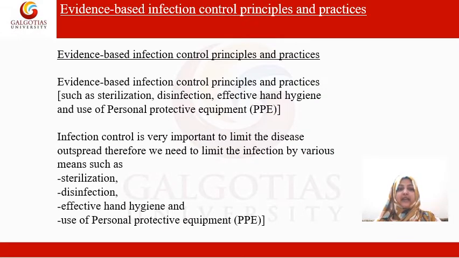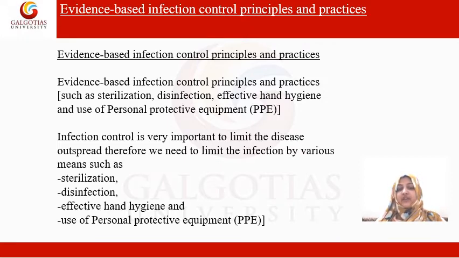If we look at infection control principles and practices, first of all we will discuss evidence based infection control principles and practice. What is an evidence based principle of control, prevention and practice? It means that it has been done, seen and observed whether it helps or not. So it is based on evidence. Experiments were done to see whether practicing such measures prevents infection or not.